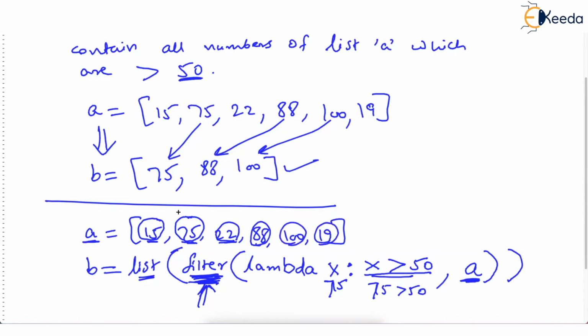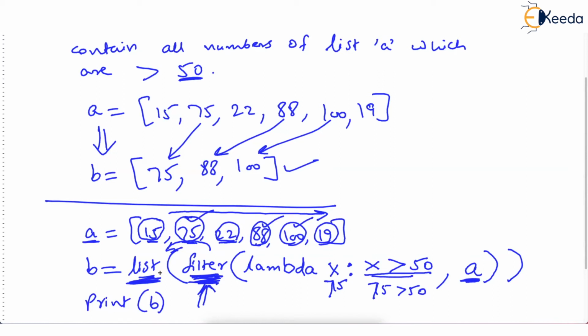So after iterating through this entire list, filter says I have finished and I have filtered out whatever I can. Now, whatever it has filtered is given to the list constructor. And list will nicely make a list of 75, 88, and 100. And ultimately, that list will be stored in B, and we can finally print B. Okay.